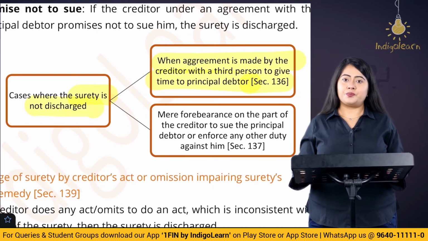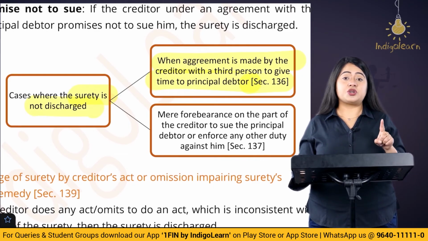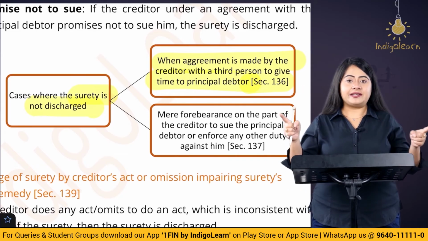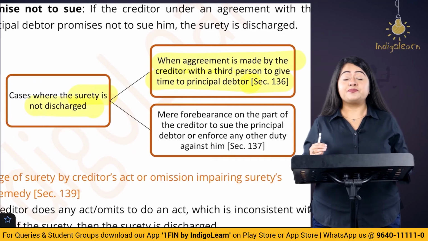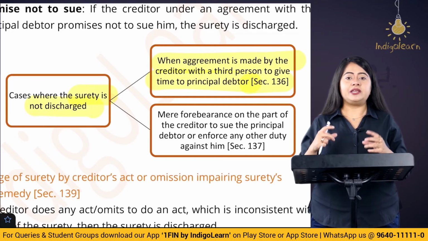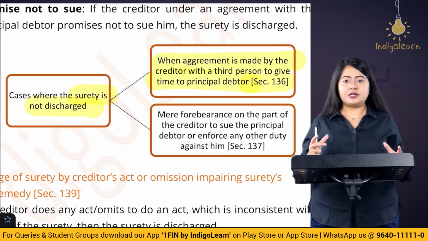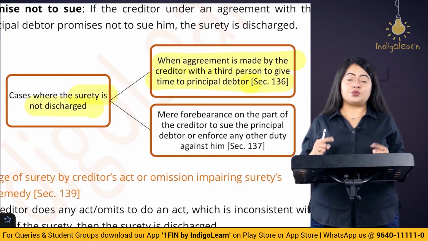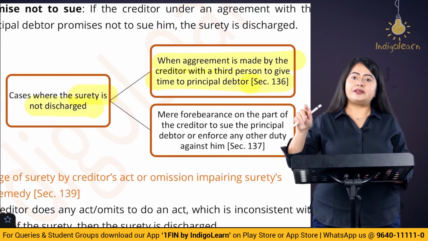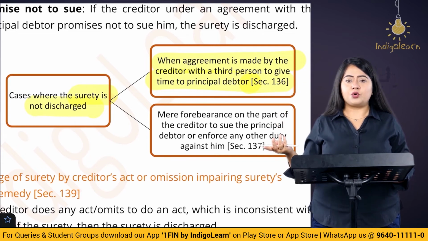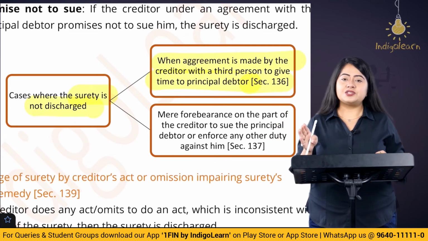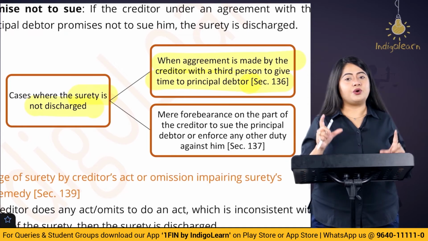The answer is no. The surety is only going to be discharged if the creditor and the debtor together decide that there is going to be an extension of time and they do not take the surety into consent. Surety has not agreed to it. In that case, the surety is going to be discharged. But if suppose this creditor is talking to some random third person only, that he is going to probably give more time to the debtor, then this is not going to be affecting the liability of the surety.